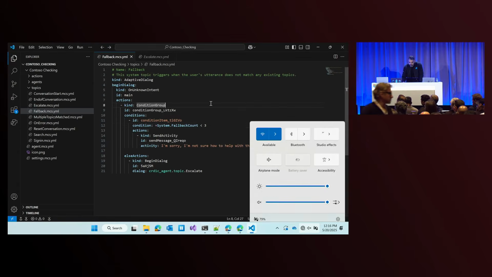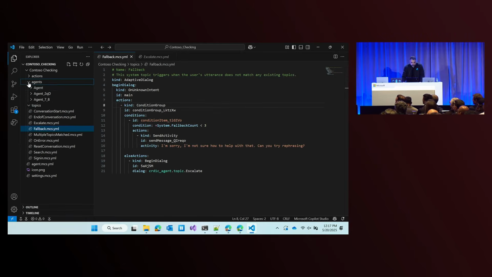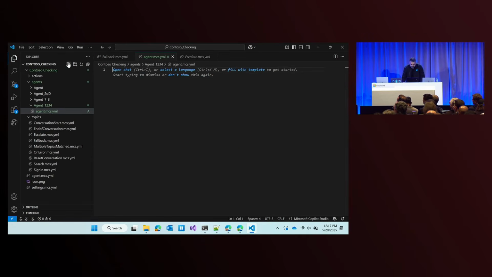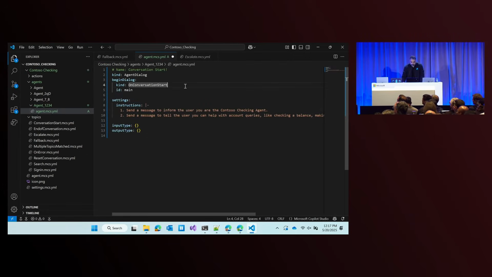But making changes offline is great, but we're going to actually push these back up to the cloud. So I'll go back online. And what we'd like to do is add another sub-agent for the conversational start. So to do this, again, these are all files. So we'll just add an agent. And again, on the VS Code side, this is just as easy as creating a file. mcs.yaml. And of course, let's grab our YAML here. And so this is going to create a new agent for the conversational piece.